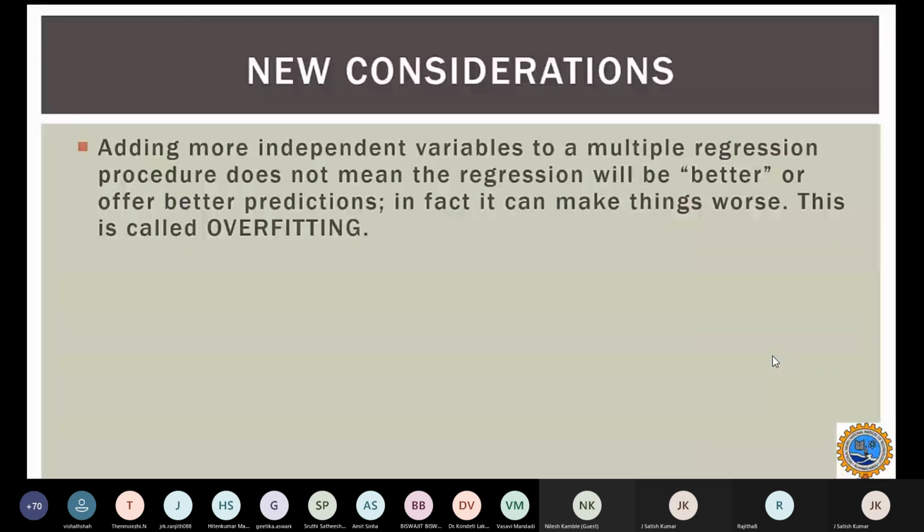If things are getting worse by adding more independent variables, this situation we call overfitting. Ideally, we assume that adding more independent variables will help me to determine more about the dependent variable. It may not be so all the time. Sometimes it may cause more trouble for us. It will become worse than actually adding more parameters. So when more independent variables are being added and things are getting worse, we call that overfitting. Okay, try to remember this overfitting.